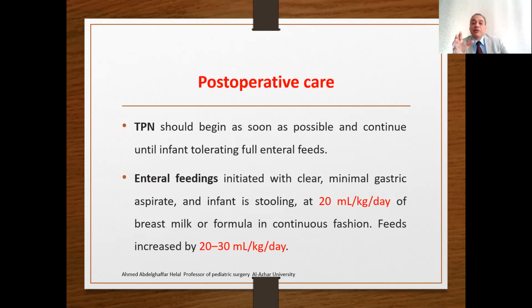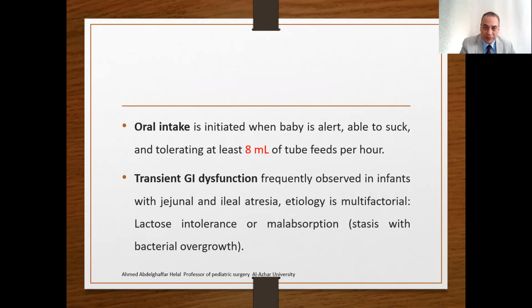Post-operative care: TPN should begin as soon as possible and continue until the infant tolerates enteral feeding. Enteral feeding is initiated with clear, minimal gastric aspirate at about 20 ml per kg per day of breast milk or formula in a continuous fashion. Feeding is increased by 20 to 30 ml per kg per day. Oral intake is initiated when the baby is alert, able to suck, and tolerating at least 8 ml of the tube feed per hour.